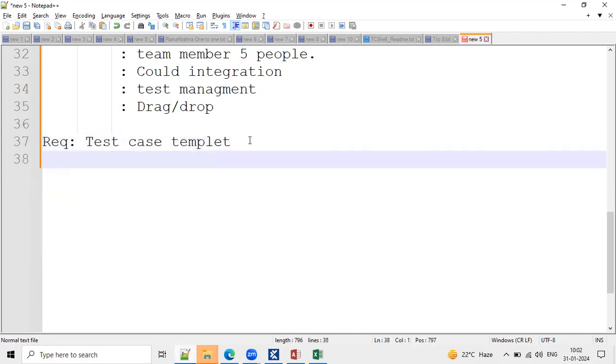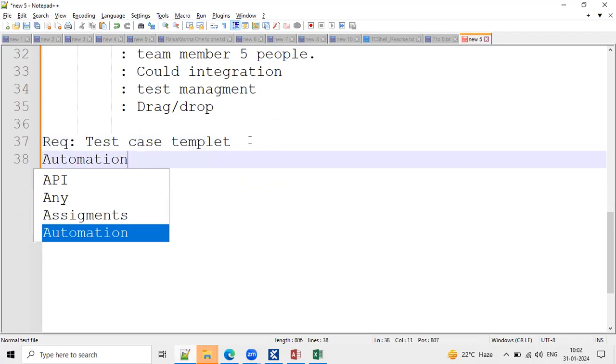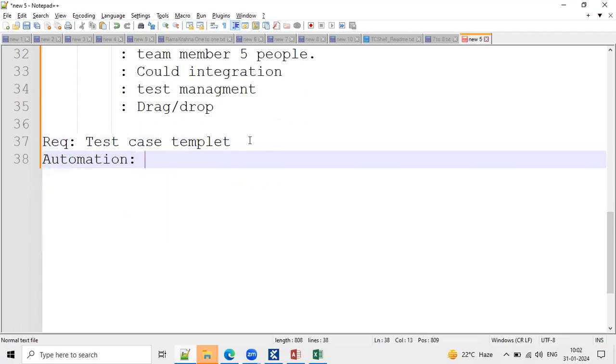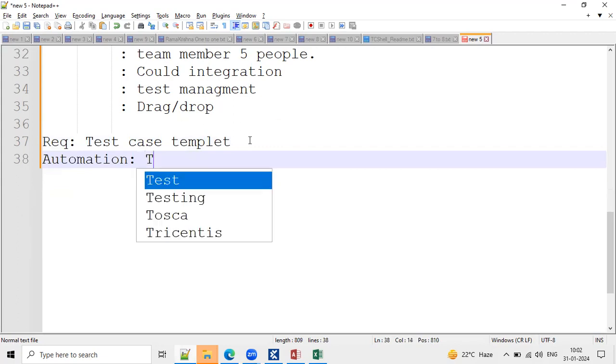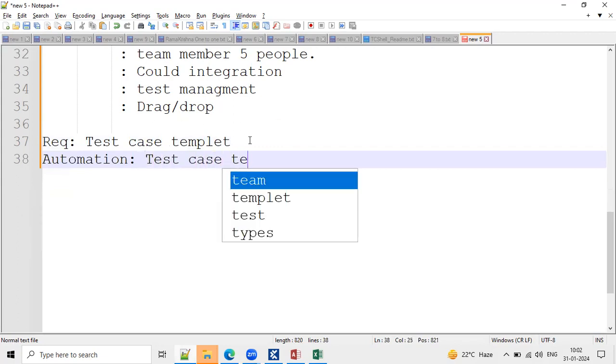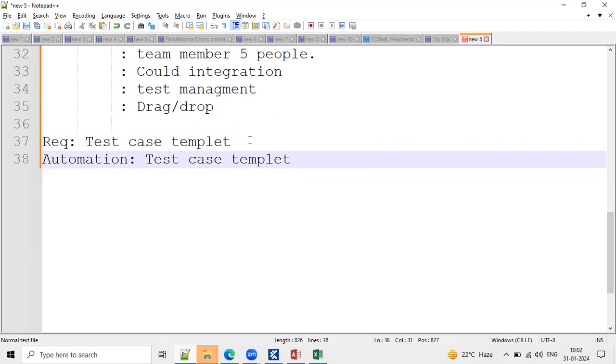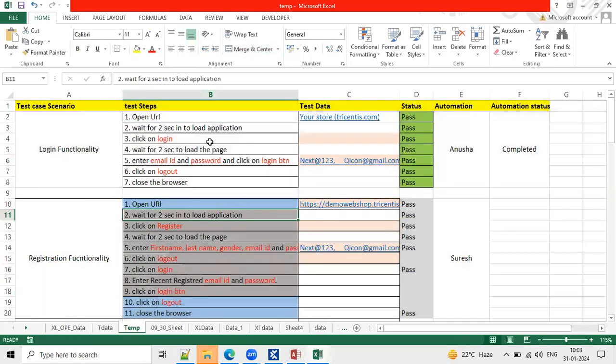Coming to automation, where do we get the requirement document? The test case document prepared by the manual test engineers. This template document is a prerequisite for automation. Clear? If you're working on Selenium or UFT, whatever the automation tool, the manual test case document is always a prerequisite for automation. When you work on automation, definitely you'll get this kind of document. They'll assign it to you and ask you to start automating all the test cases.